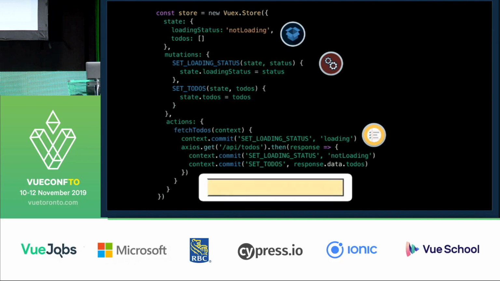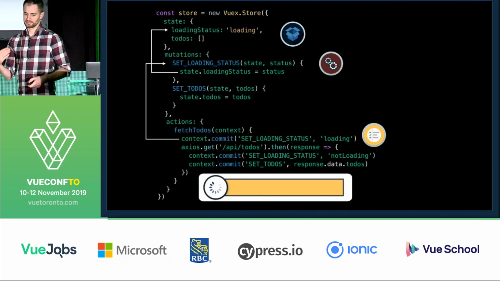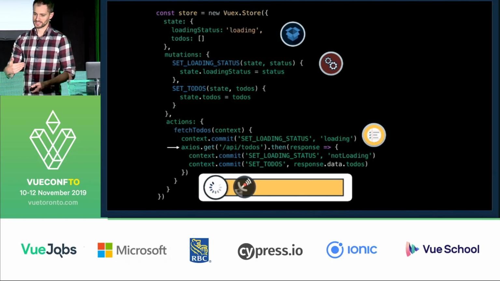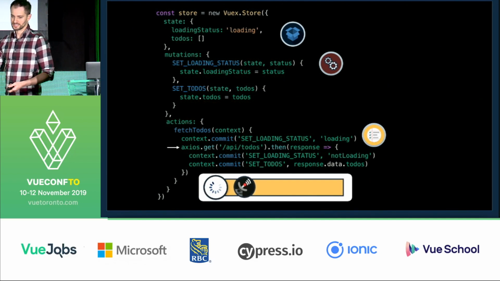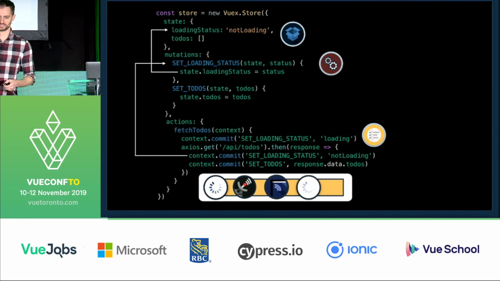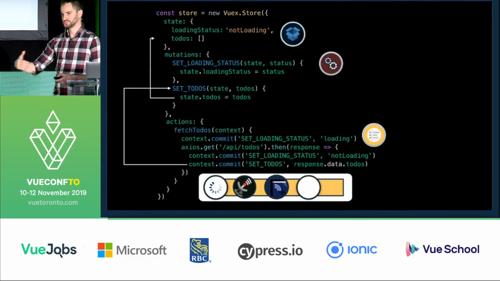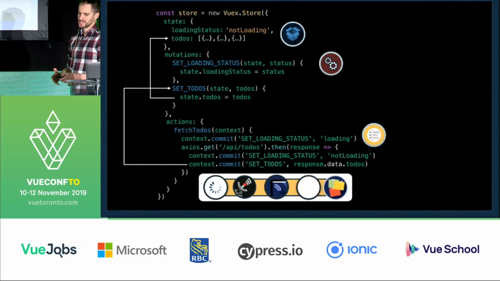We're committing the loading status, setting it to loading. We are then going to make an API call. When that response gets back, we can commit again the set loading status, setting it back to not loading. And then, since we now have that response, we can commit the set to-dos and set our state of to-dos equal to what we got back from that API call.